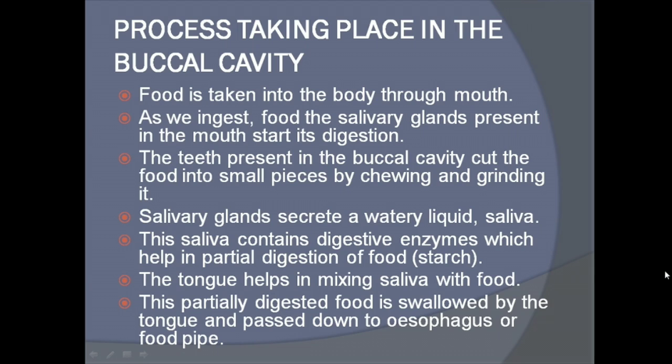For today, let's quickly revise what we have studied. We have studied why nutrition in animals is important, what animal nutrition is, and the different ways of taking food by different animals. Then we saw the human digestive system and digestion in humans. In the human digestive system, we have seen the first part, that is the mouth and buccal cavity, which has teeth and tongue. There are four different types of teeth: incisors, canines, premolars and molars, while the tongue has different taste buds which help in tasting different types of food.